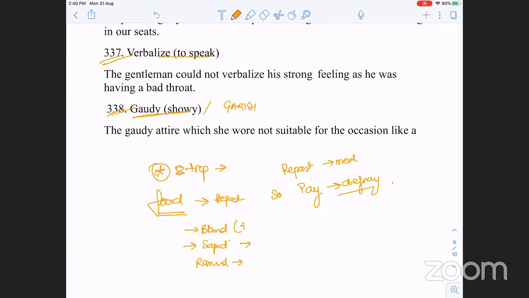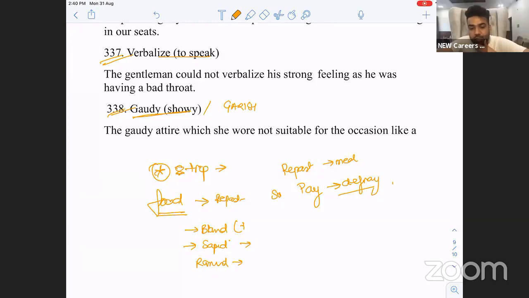Okay, you'll have to take a break. You'll have your science now. And then again, monotonous is something which doesn't change. Same thing over and over again. He follows a monotonous routine. Same routine over and over again.